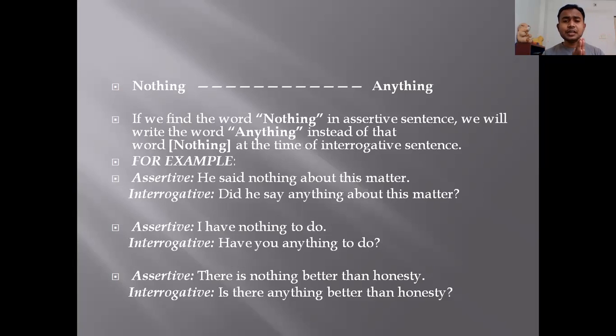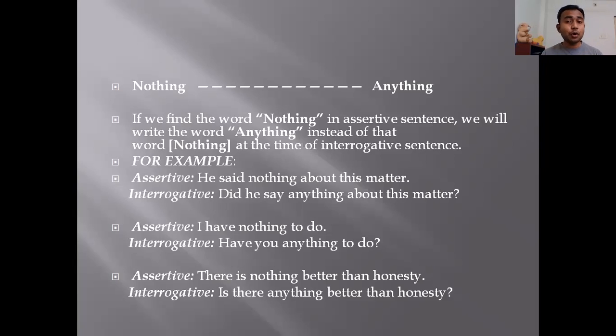You also have to see the tense of the sentence, then use do or does or did. But if an auxiliary verb, a helping verb, is given in the sentence, then you should not use do, does, did. I am repeating this every time so that you keep remembering. If you see the third sentence, there is nothing better than honesty.